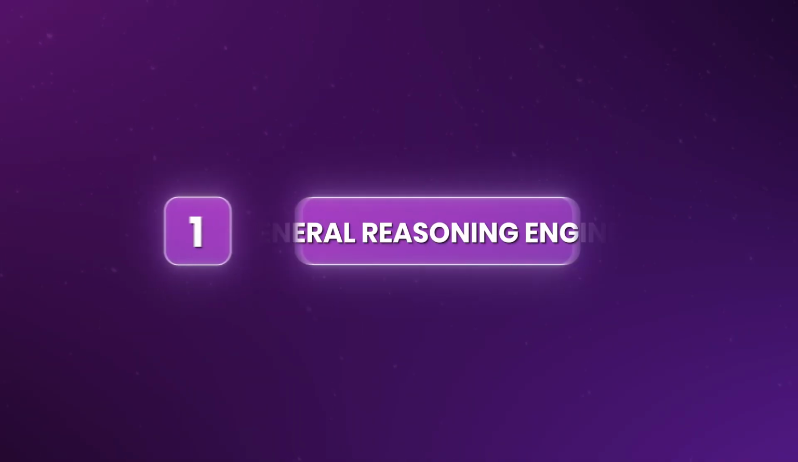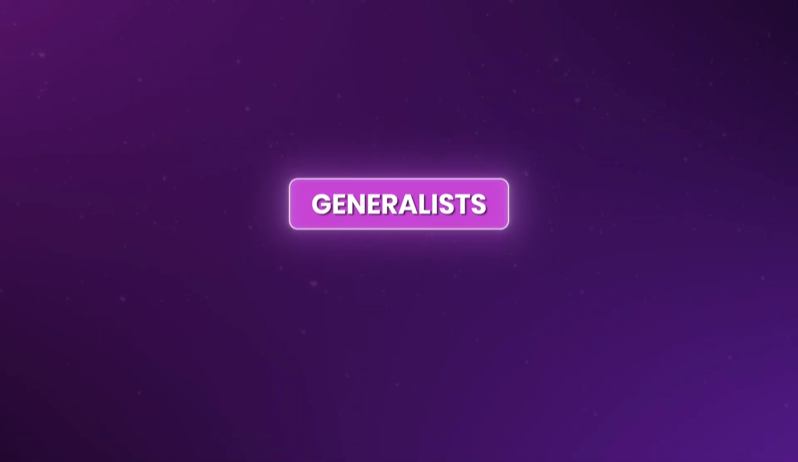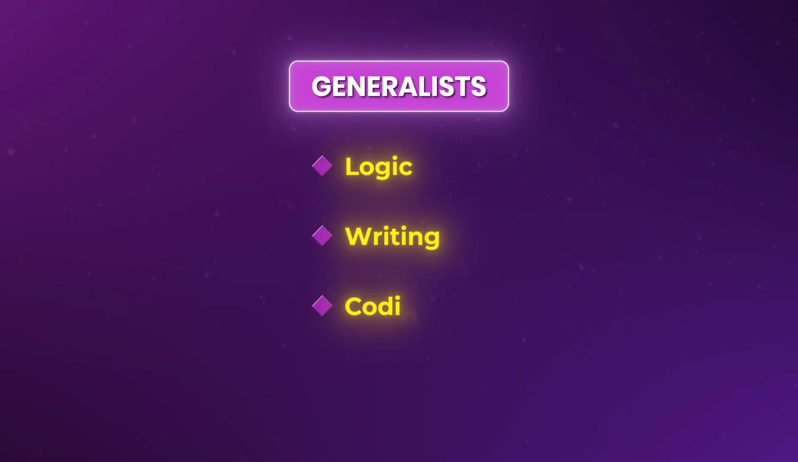First up, we have the general reasoning engines. These are the industry-level models like ChatGPT, Claude, and Gemini. Think of these as the brain of your operation. They are generalists, which means they are incredible at logic, writing, coding, and summarizing. You need exactly one of these, and honestly, it doesn't matter which one you pick. They are all neck and neck right now. Just pick the interface you prefer and make it your go-to AI engine.